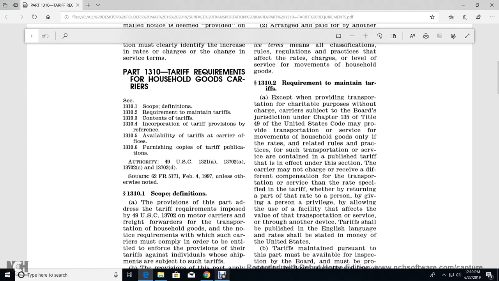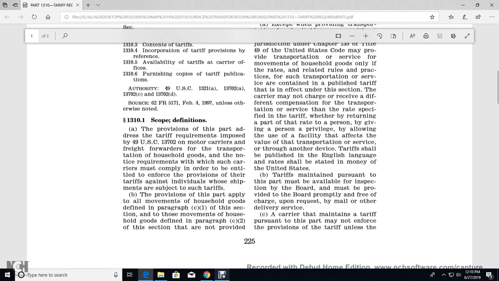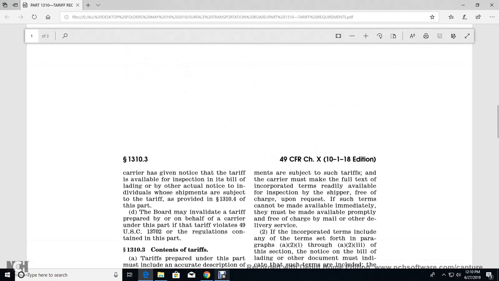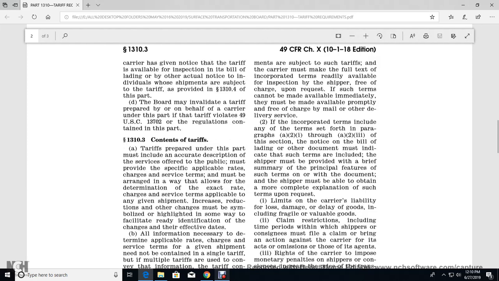Tariffs shall be published in the English language, with rates stated in money of the United States. Tariffs maintained pursuant to this part are not required to be filed with the board, but must be provided to the board promptly, free of charge, upon request, other than by delivery services. A carrier maintaining a tariff pursuant to this part may not enforce the provisions of the tariff unless the carrier has given notice that the tariffs are available for inspection, on the bill of lading or by actual notice to the individual whose shipment is the subject of the tariff, as provided in 1310.4 of this part. The board may invalidate any tariff prepared on behalf of a carrier under this part if the tariff violates Title 49 U.S. Code 13702 or the regulations contained in this part.